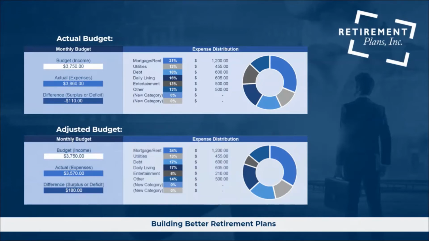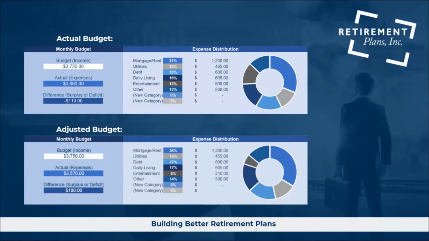Out to the right here, we can look at the various summary categories. Looking at mortgage and rent is $1,200, utilities at $455 a month, and so on. Now, hypothetically, after we've got our insights from doing that actual budget exercise, we look at our adjusted budget. You'll see that our income has not changed. It's still $3,750. Our actual expenses, though, have decreased to $3,570, resulting in a surplus of $180 per month.